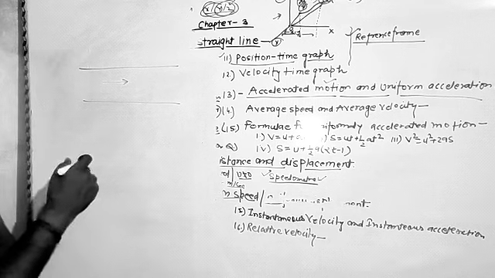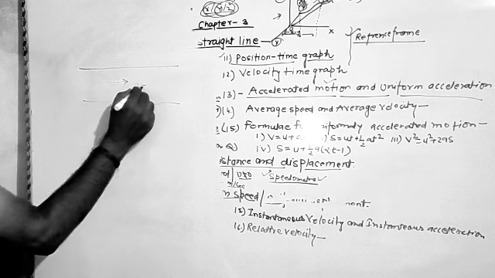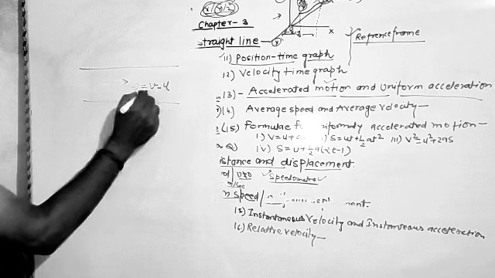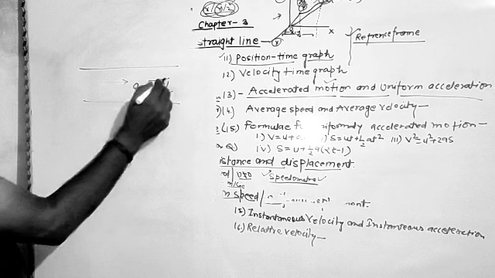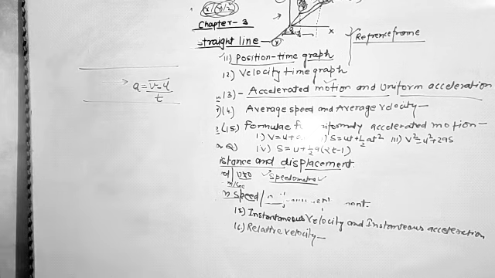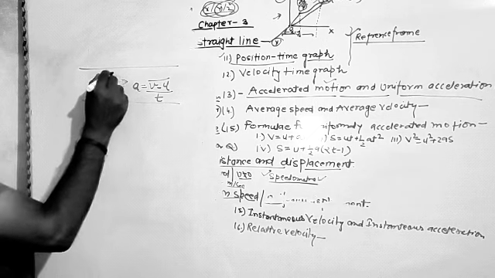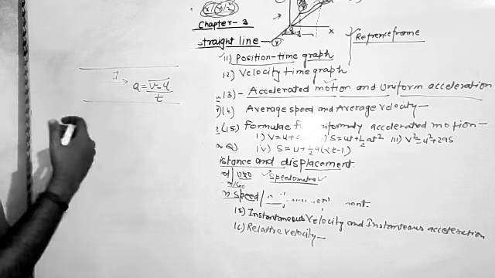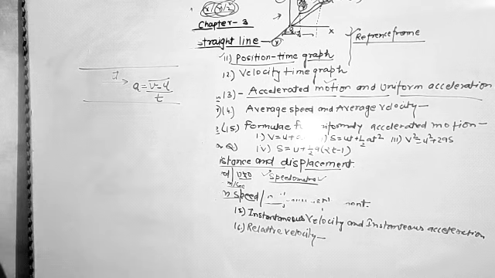So whenever we are changing our velocity, that means we are discussing accelerated motion. Acceleration is simply defined as the rate of change of velocity, given by the relation a is equal to change in velocity upon time. In a given interval of time, how much the velocity is changing, that is called accelerated motion. And uniform acceleration means the acceleration of the object remains uniform, neither increasing nor decreasing, just moving with a constant nature.